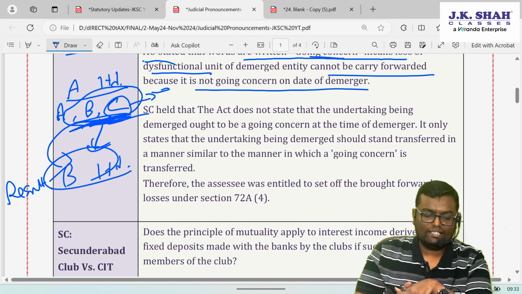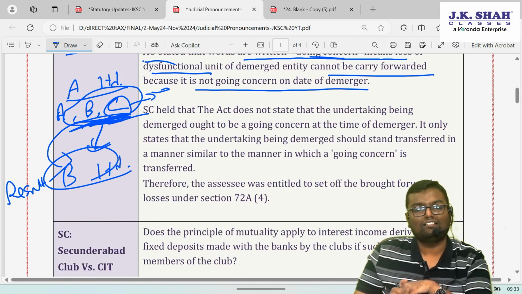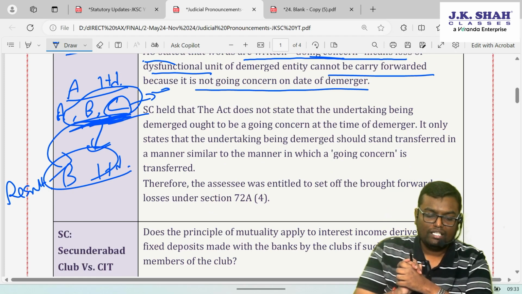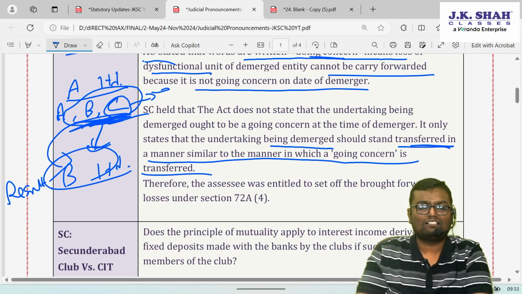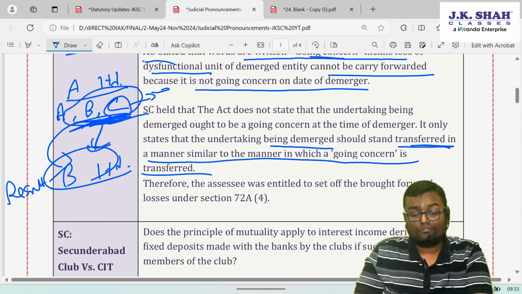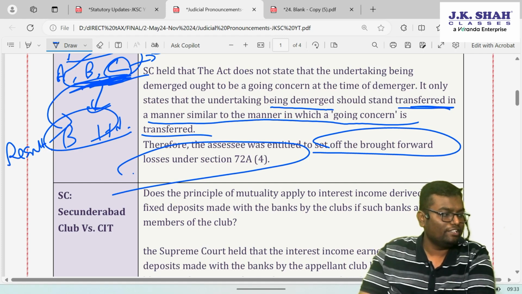Supreme Court held that the Act does not state that the undertaking being demerged ought to be a going concern at the time of demerger. It only states that the undertaking being demerged should stand transferred in a manner similar to the manner in which a going concern entity is transferred. Therefore, the assessee is entitled to set off and bring forward the losses under section 72A.